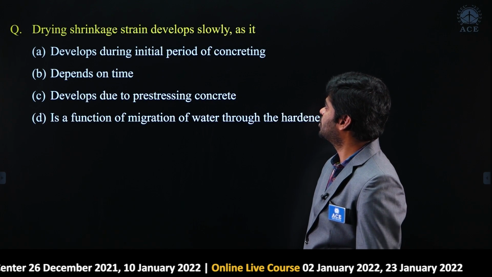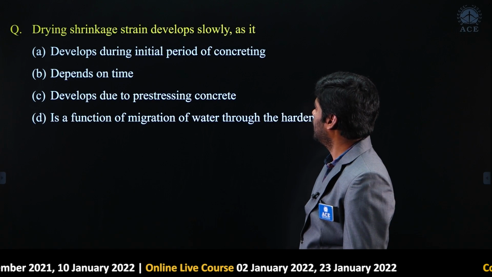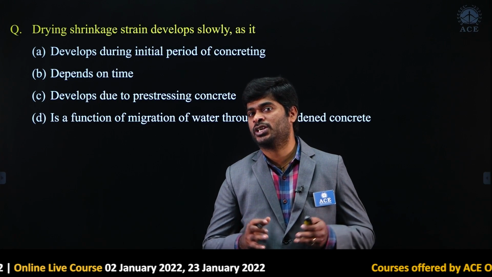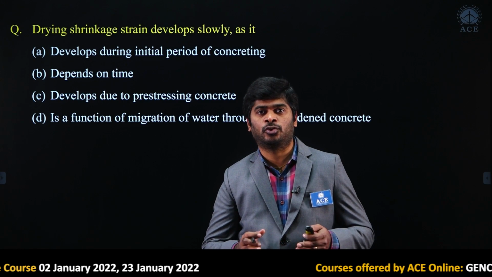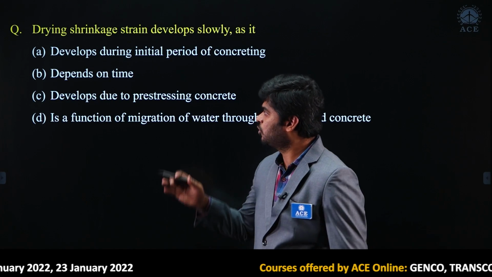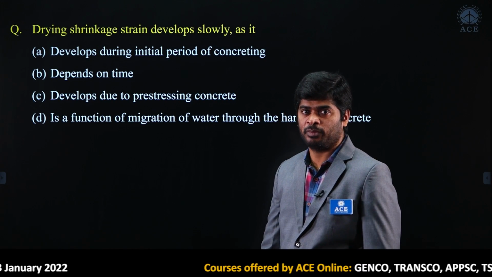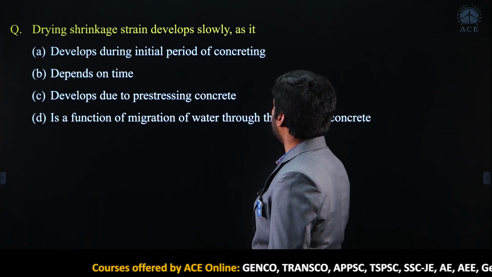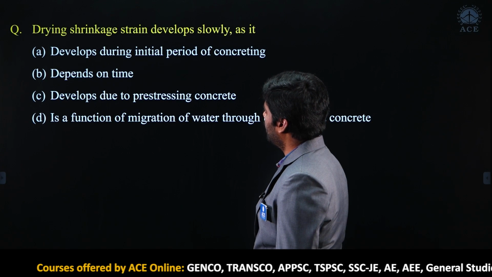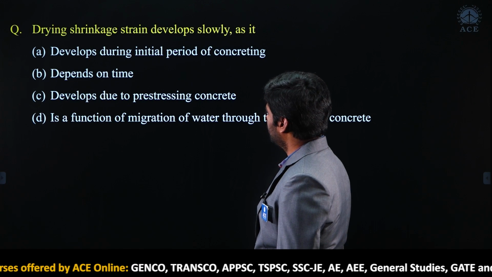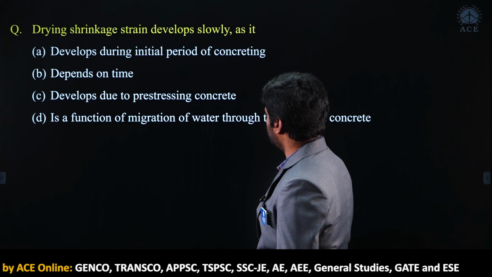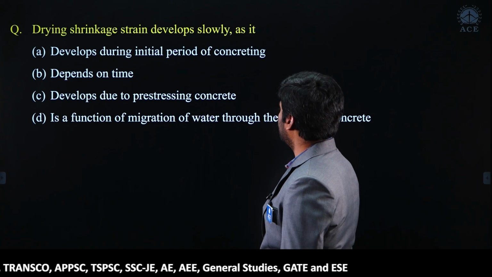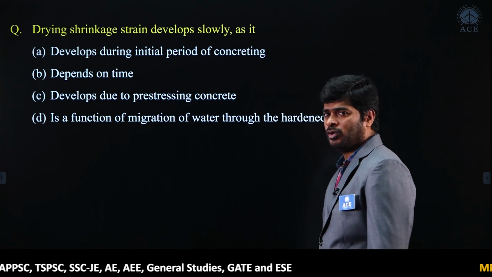Next one, drying shrinkage strain develops slowly as it. Here shrinkage is nothing but reduction in volume of concrete due to loss of moisture content. If you read the options, you can easily pick from the definition itself. Option A: develops during initial period of concreting; B: depends on time; C: develops due to pre-stressing concrete; option D: is a function of migration of water through the hardened concrete.